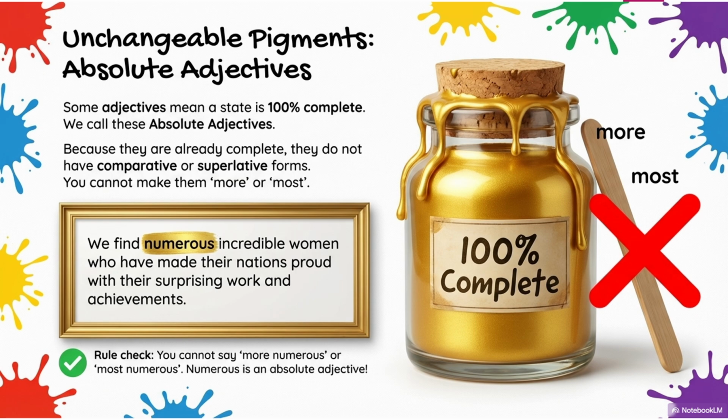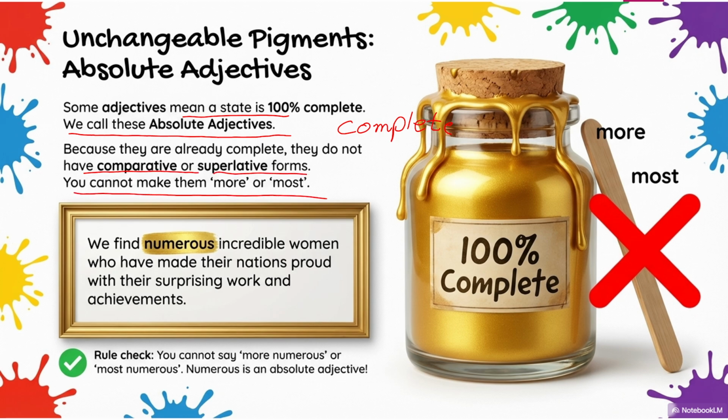Okay, bachcho, let's see. Some adjectives mean a state is 100% complete. We call these absolute adjectives, like numerous, complete or unique. These are words which are already complete. We cannot change them because they are already complete. They do not have a comparative or superlative form.